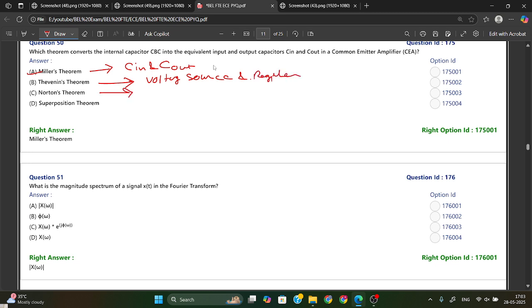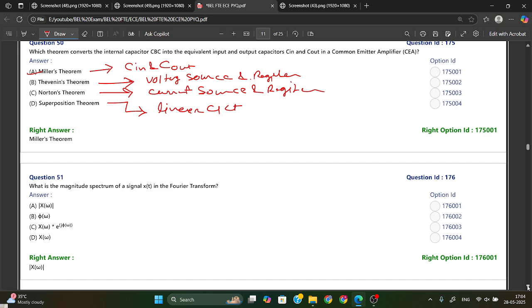Then Norton theorem is used for simplification of current source and resistor based circuits. Superposition theorem is used for analyzing linear circuits with multiple sources. This is the thing, and from here Miller theorem is the answer.